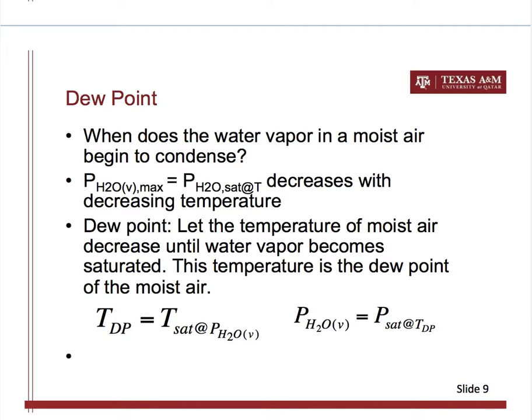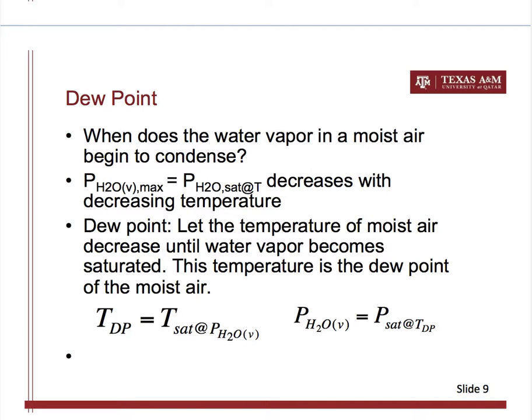And based on your experience, at some point the water vapor will start to condense from the moist air. And that temperature at which the first drop of water condensation begins to happen is the so-called dew point temperature.